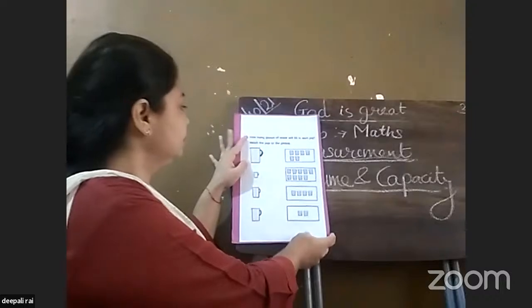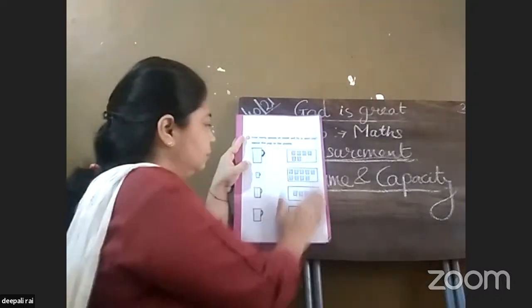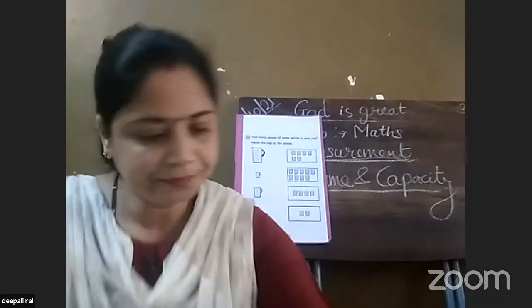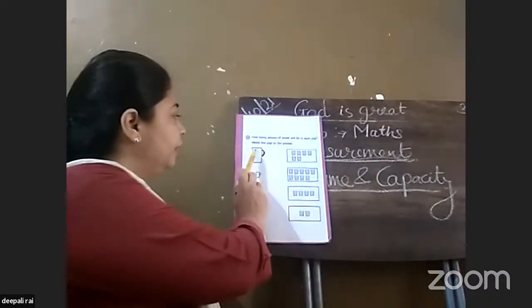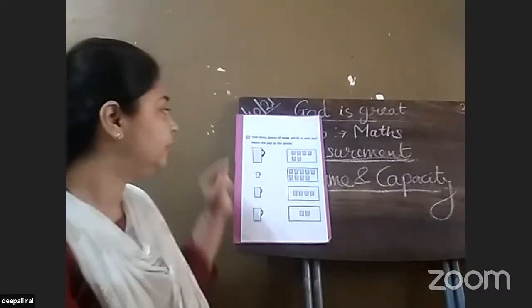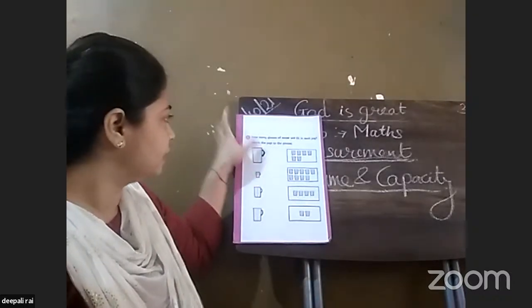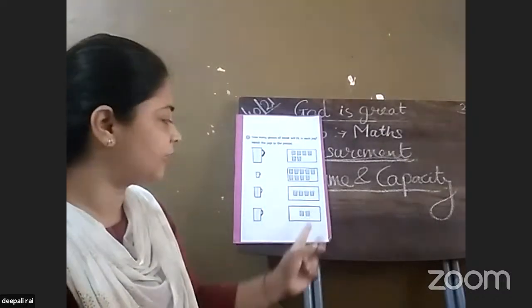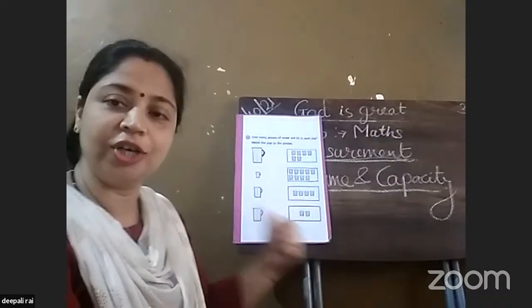See this thing. I'm going to stick it here. Okay. Here the different sizes of jugs are given. This jug is the biggest one. And here glasses are given to fill this jug.